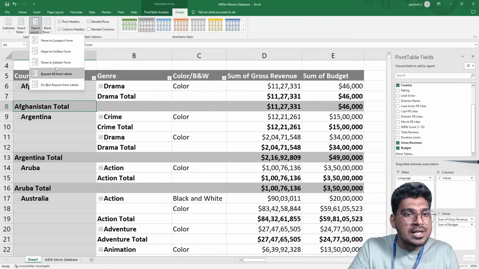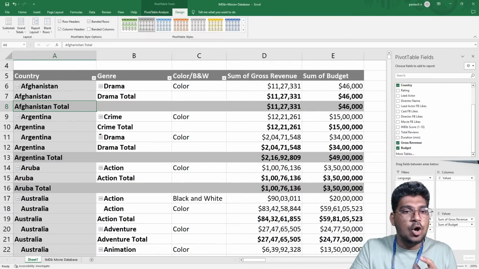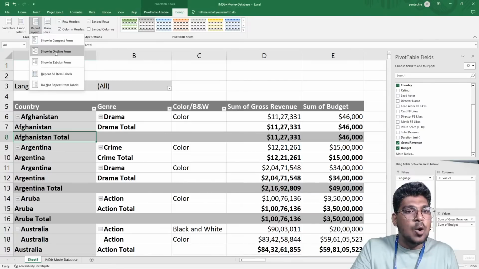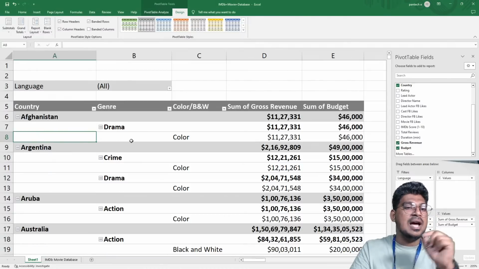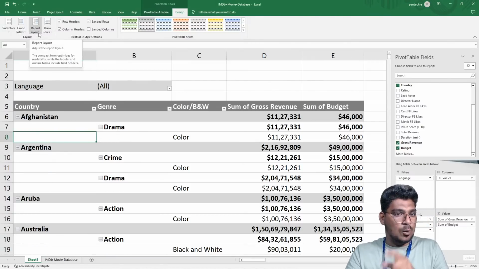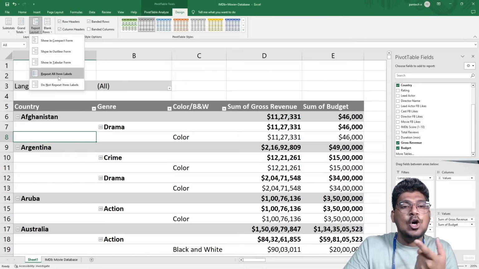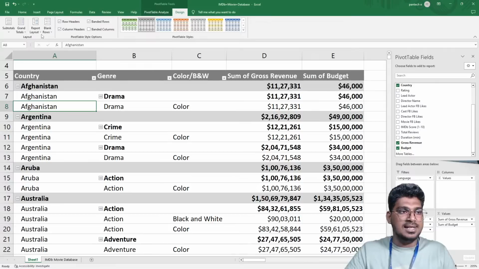And if I want to change this tabular format, I don't need that. Just do not repeat all these things. And I'm also going to make it in an outline form again. So now you can see it is in an outline form. I want to display the repeat all item labels. Now you can see this will repeat all the rows here. So that is the difference for repeat all.